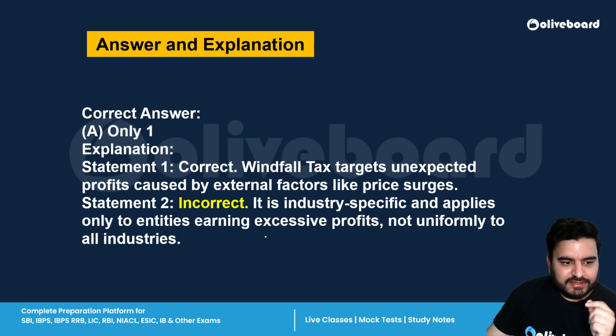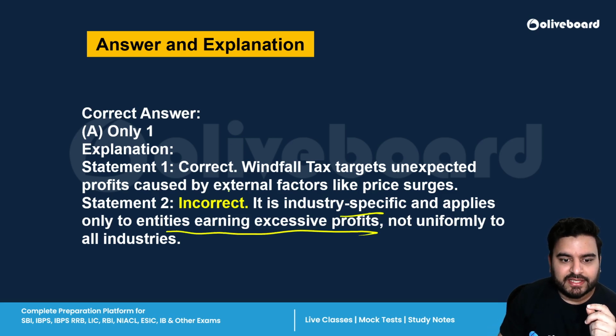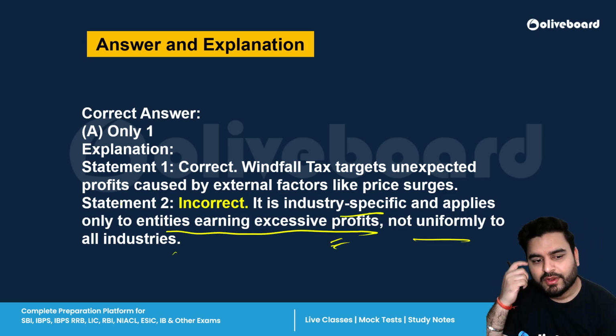So the correct answer is statement 1. Statement 2 is incorrect. It is industry specific and applies only to entities earning excessive profit and not uniformly to all industries.